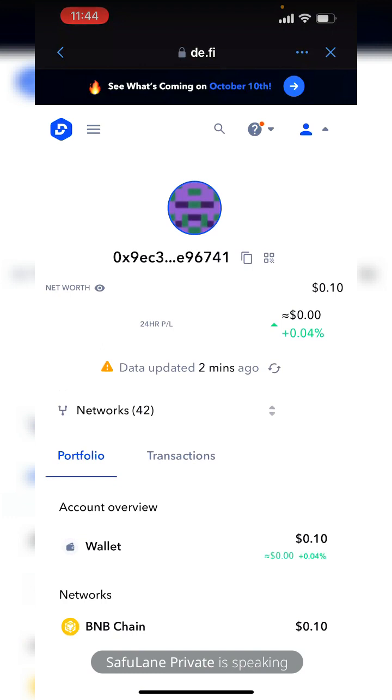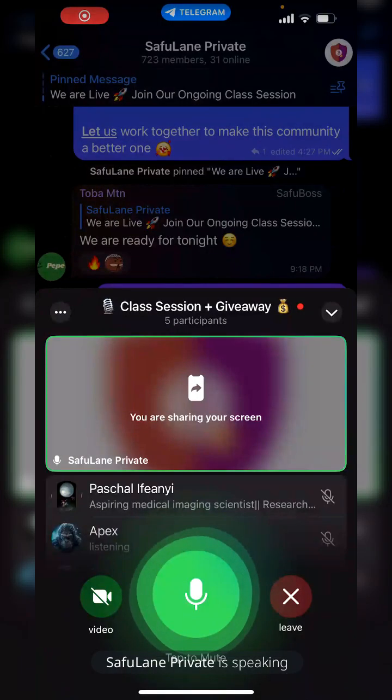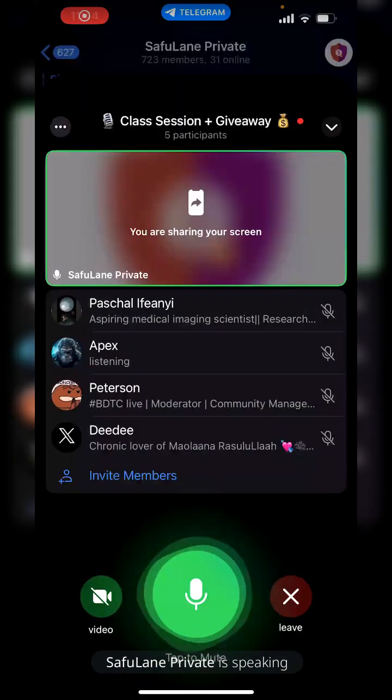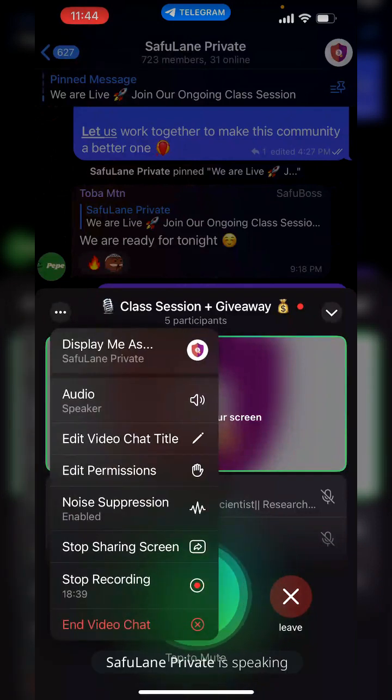Okay, so tonight we'll be stopping here. We've been able to explore it together, and we noticed that it is safe to use. So before we go to our question and answer section, I would like to ask if you have any questions generally related to what we've talked about tonight. Before that, I will stop sharing the screen just for the sake of people who are on our YouTube, so as not to have a long clip that they have to watch. So I'll stop sharing the screen here.